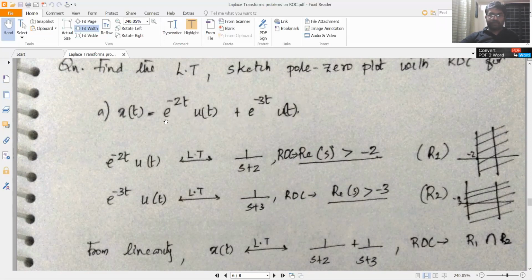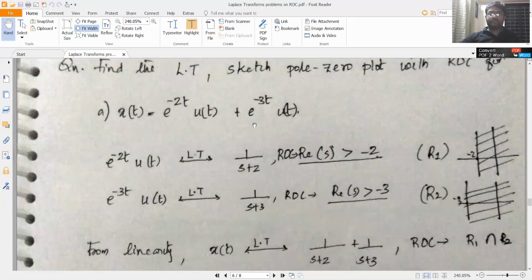We are in fact looking at a combination of signals. After a short while, we will see that the Laplace transform obeys the linearity property, and the region of convergence will be the intersection of the individual regions of convergence. Because first we are discussing the properties of the ROC, then we look at the properties of the Laplace transform.